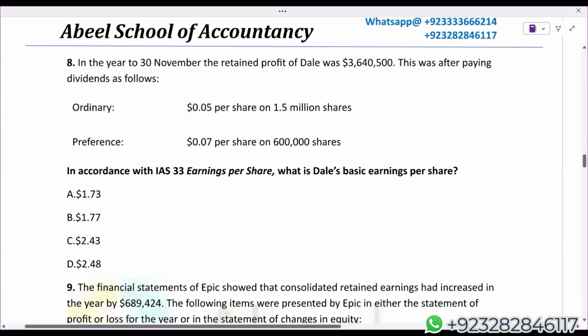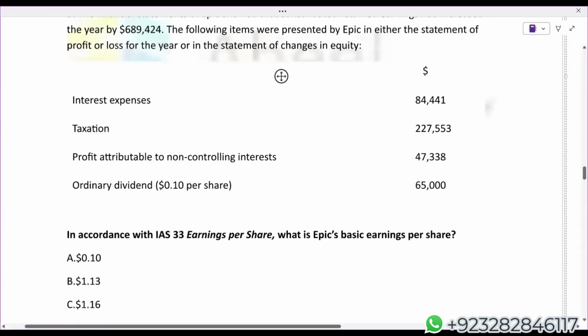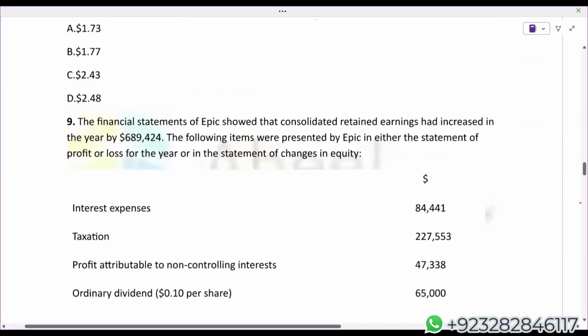Question number 8. In accordance with IAS 33, what is Dale's basic EPS? Now, student, I really want every one of you to attempt this. I'm just giving you 2 minutes, but you should be able to do it. Don't take time more than 2 minutes, please. Okay, now let's try. Student have answered. That's great. In accordance with IAS 33, we are required to calculate EPS.